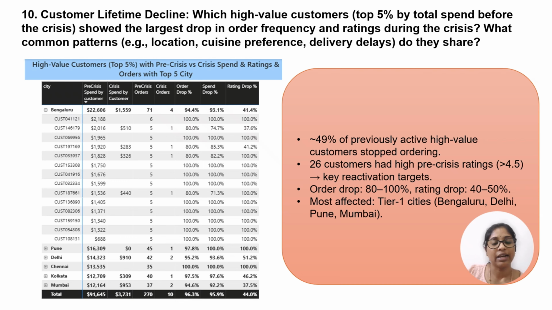This table clearly tells the story: 49% of previously active high-volume customers stopped ordering in the crisis period, and 26 customers had a high pre-crisis rating, meaning they were satisfied but still churned. The average order drop was 80% and the rating drop was 40 to 50%, indicating a satisfaction or behavior shift. So QuickBite should take immediate action, focusing on reactivation campaigns targeting these high-volume customers to recover lost revenue and maintain loyalty.